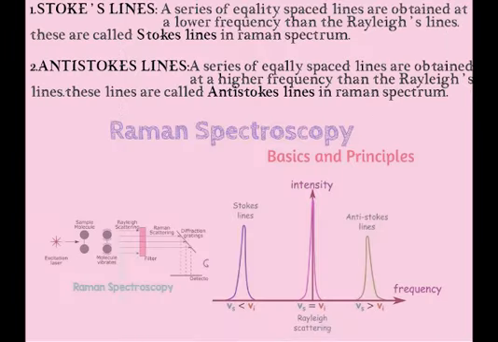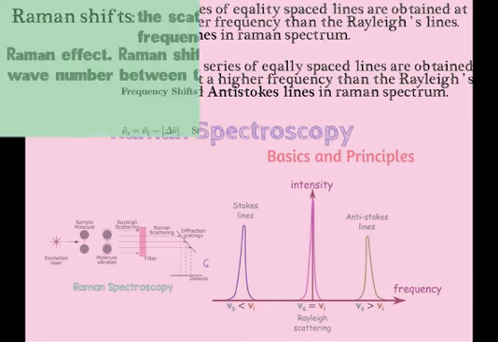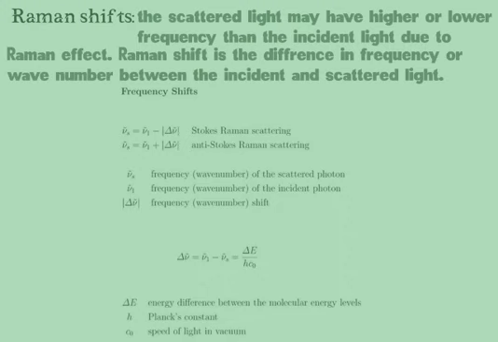Raman scattering may be of two types: Stokes lines and anti-Stokes lines. Stokes lines are a series of equally spaced lines obtained at a lower frequency than the Rayleigh lines in the Raman spectrum, and a series of equally spaced lines obtained at a higher frequency than the Rayleigh lines are called anti-Stokes lines. The next thing is about Raman shift.